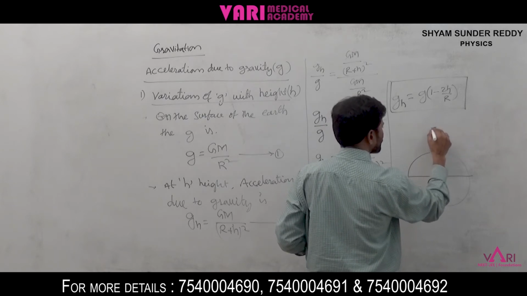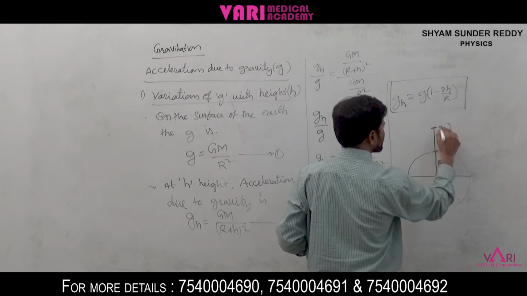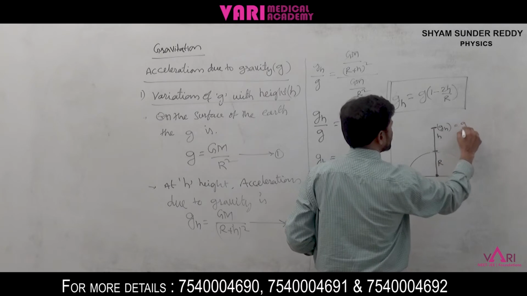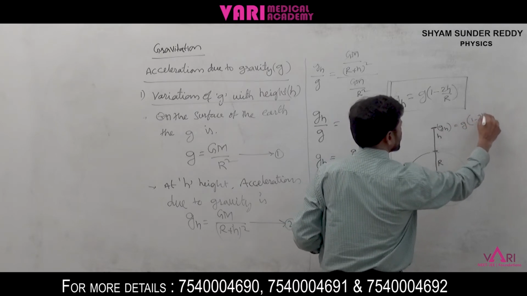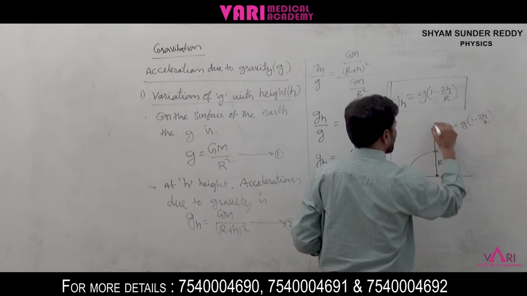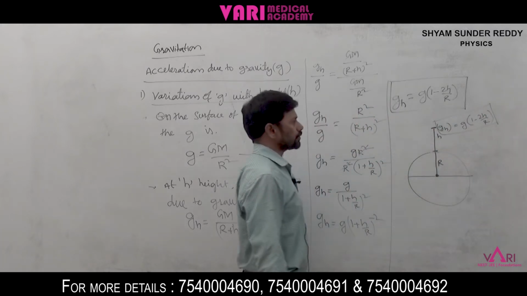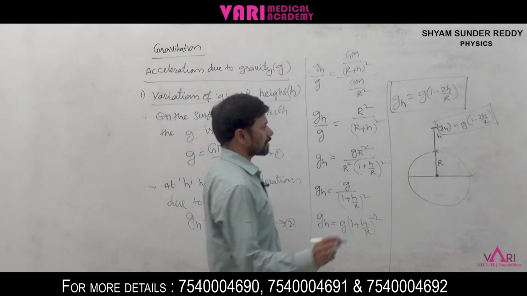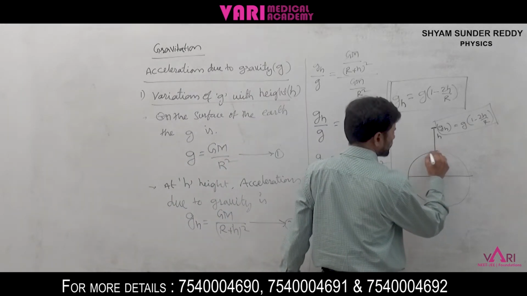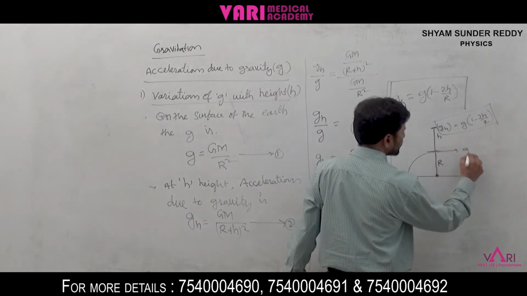At this point, g_h is equal to g into (1 minus 2h by R). And what about this point? At this point, this is g.